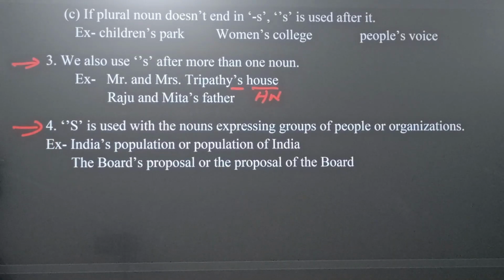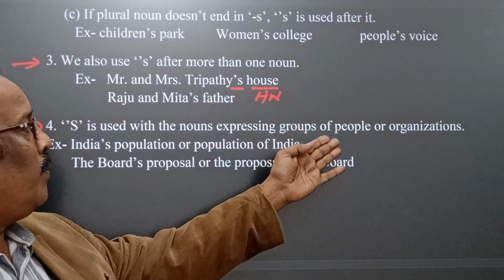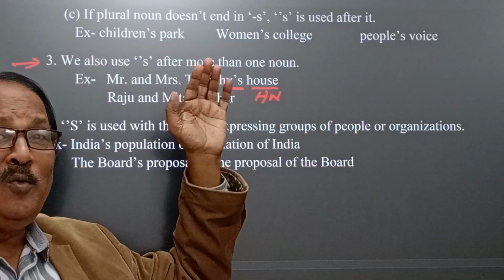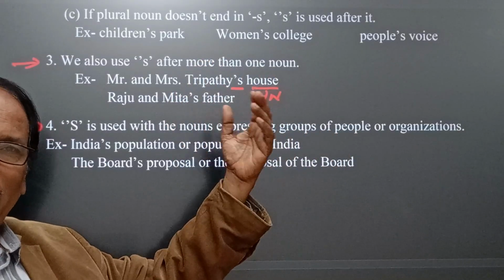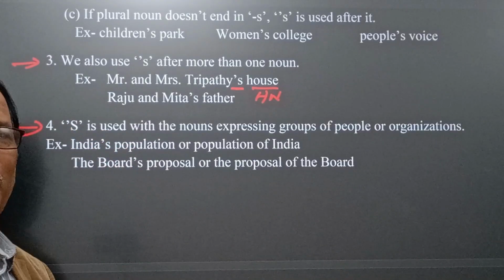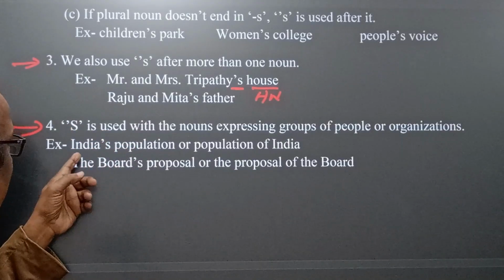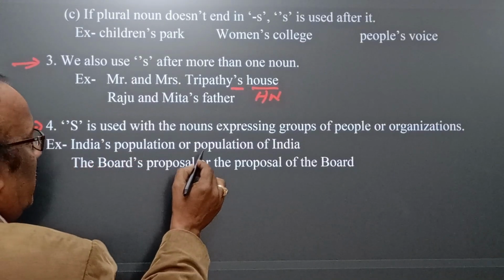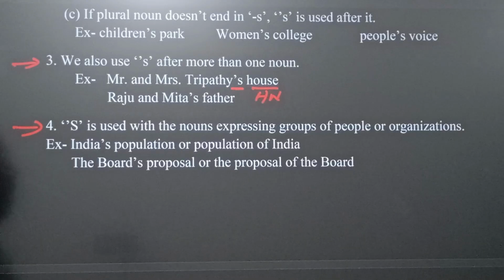Point 4: apostrophe s is used with nouns expressing groups of people or organizations. Whenever we indicate any group of people or organization, apostrophe s is used. Listen: India's population, or the population of India.